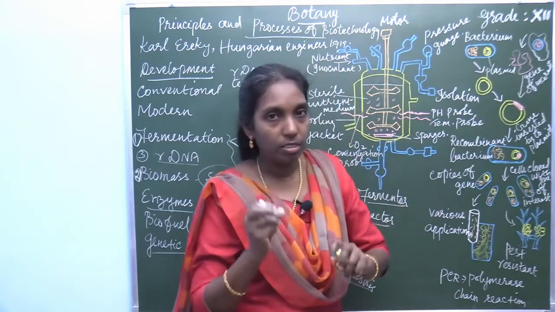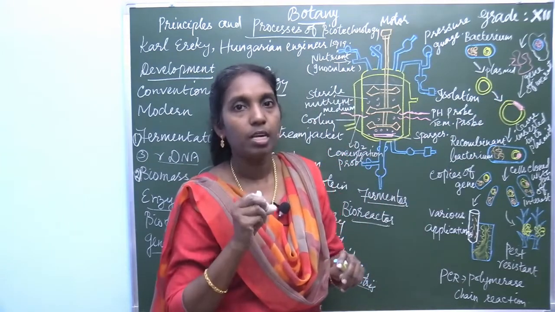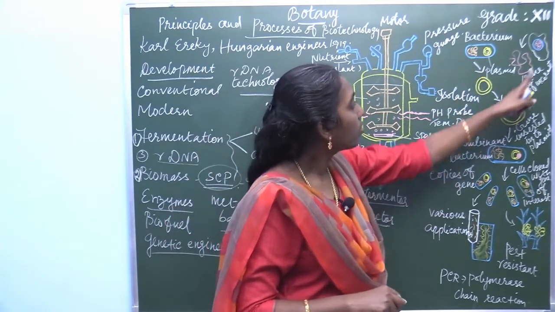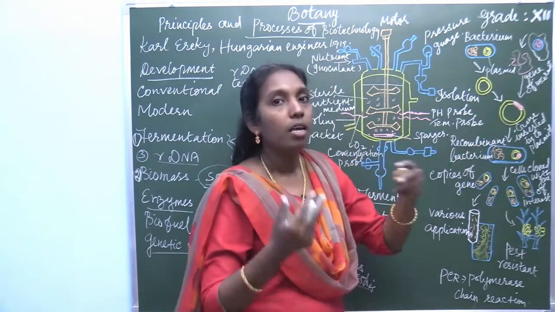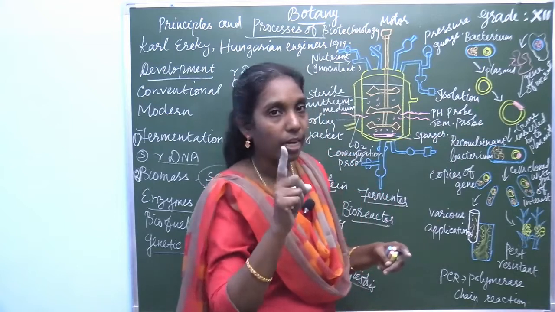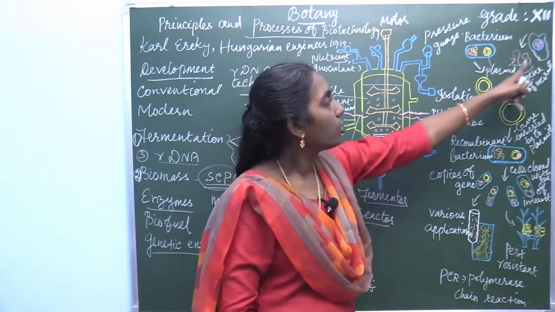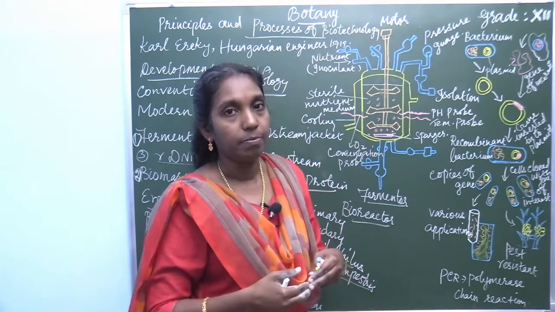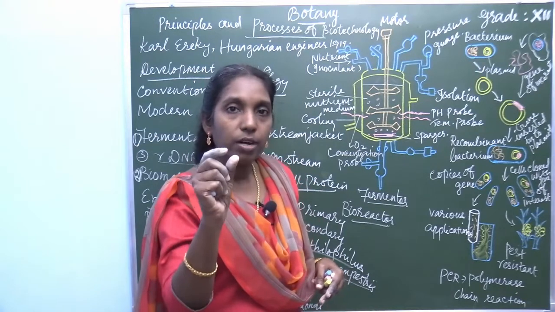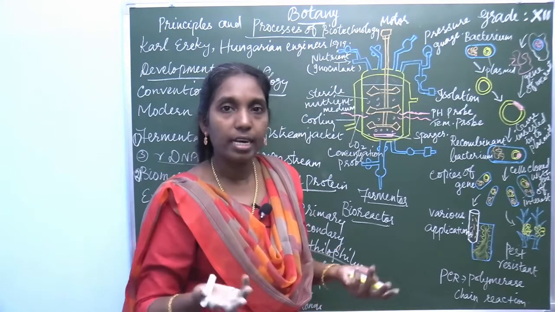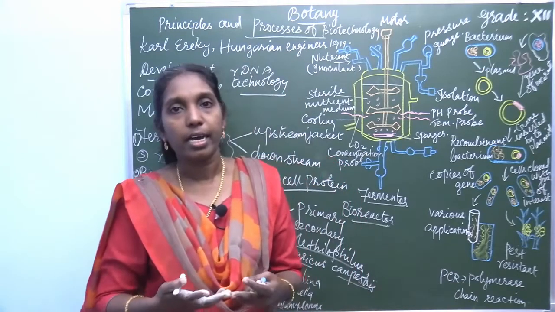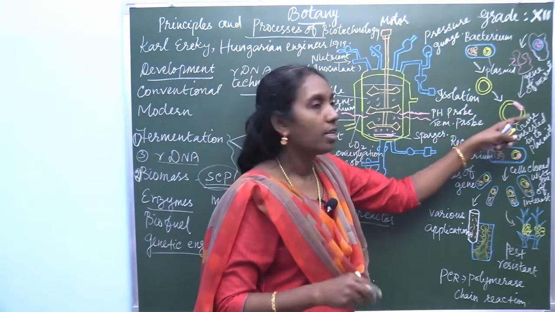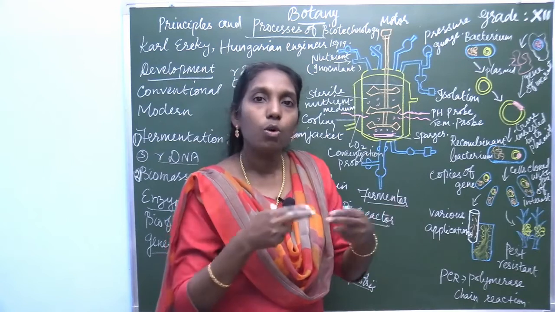First, isolation of the gene of interest from one organism and isolation of the plasmid from bacteria. So the plasmid is taken out, and the gene of interest is also taken out. Now the first process is isolation. Then the isolated gene of interest, our desired character, which may be any character, is inserted into the plasmid or any other cloning vehicle.